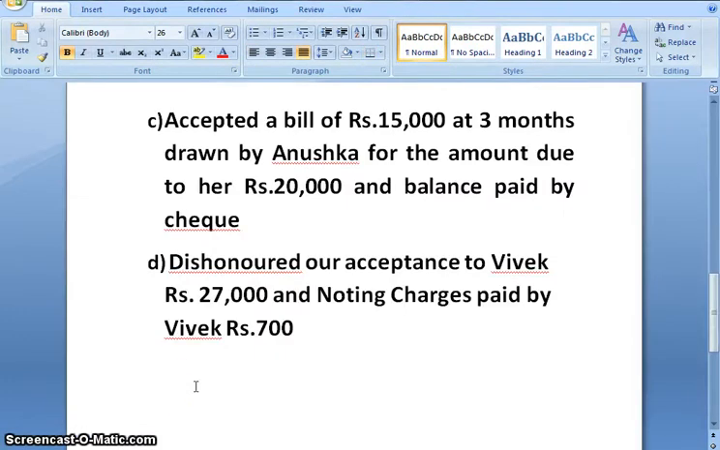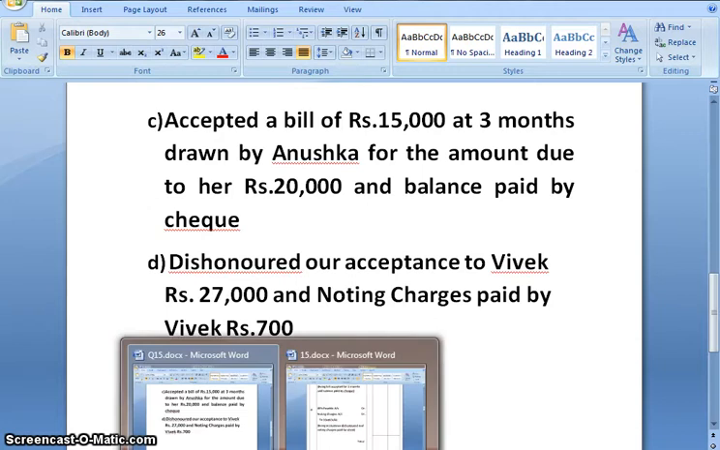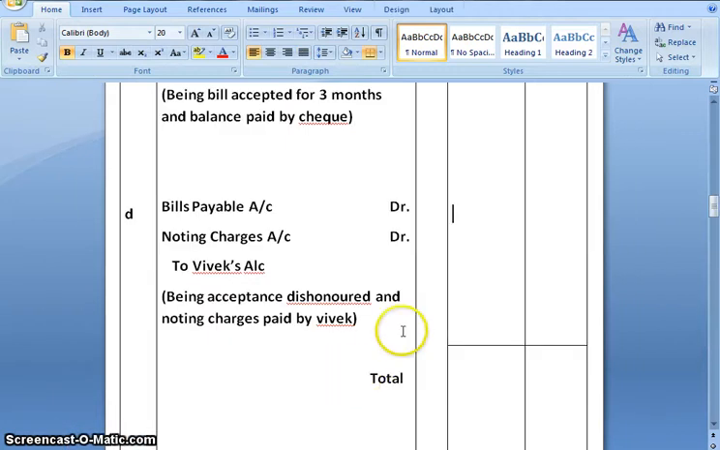Last part, D. Dishonored our acceptance to Vivek rupees 27,000 and noting charges paid by Vivek rupees 700. And so the journal entry would be bills payable account debit, noting charges account debit to Vivek account. 27,000, noting charges are 700, and we get 27,700. The narration would be being acceptance dishonored and noting charges paid by Vivek.